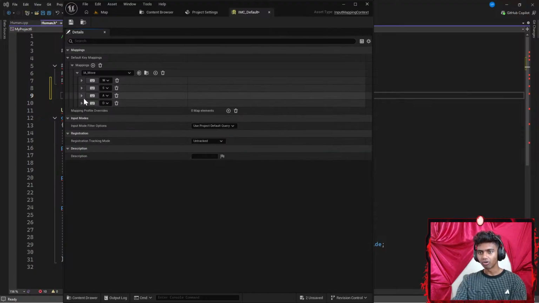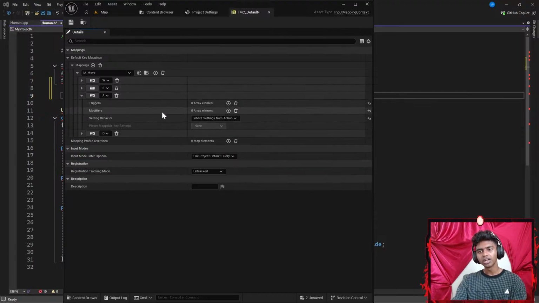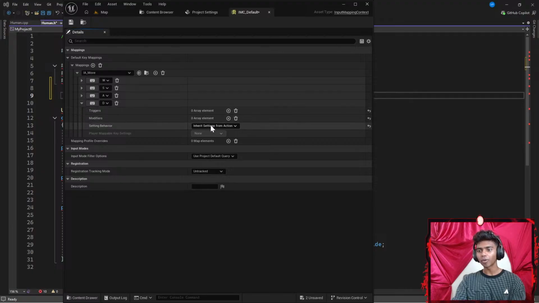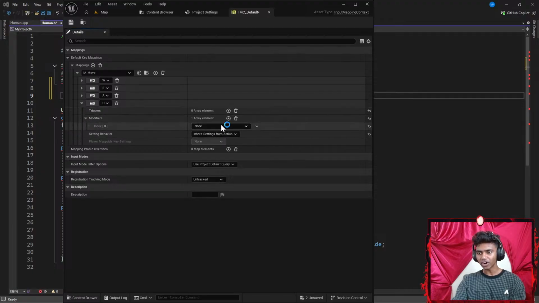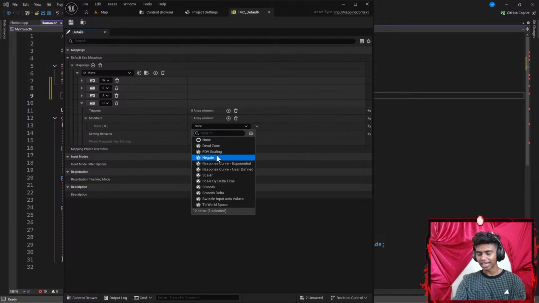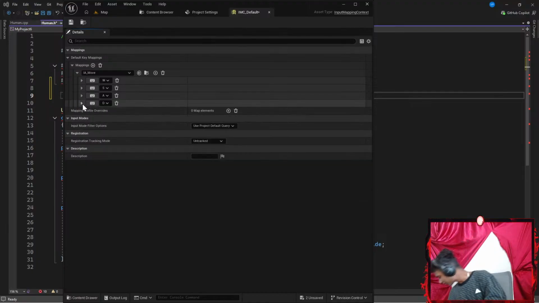Okay, and then let's go ahead and add Swizzle for my A as well. Okay, here's the thing. Do I need one for my A? I might actually not need one for my A, but for my D, I am going to be adding a modifier called Negate.